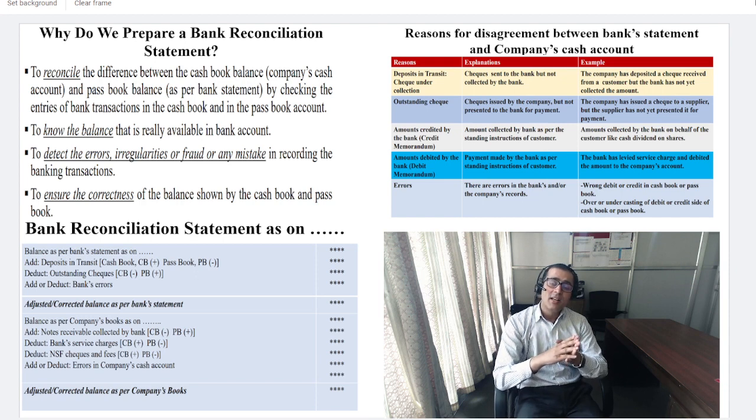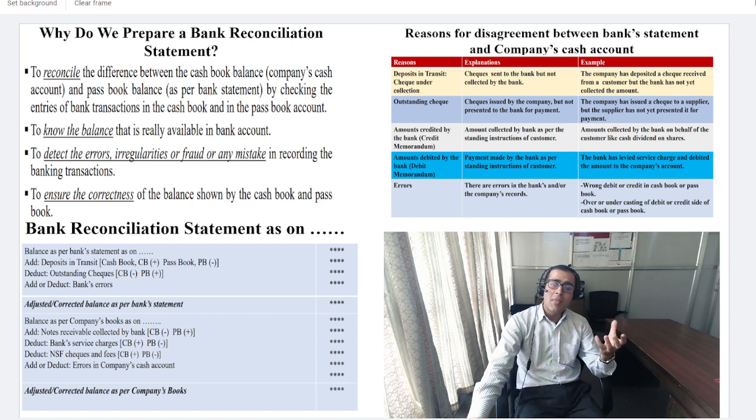That means the bank updated it while it has not been updated in the company's books of account. So under the balance as per cash book, we say add amount credited, whether that is interest on bank balance, time deposits, or whatever collections were made by the bank on behalf of the customer. That is an example of credit memoranda.